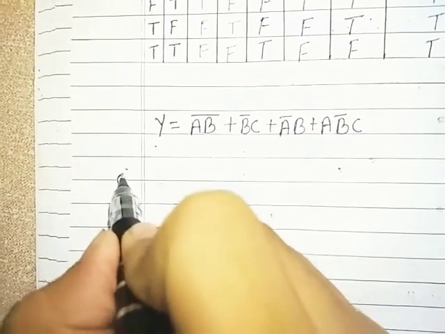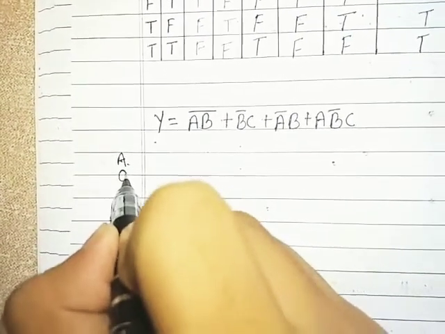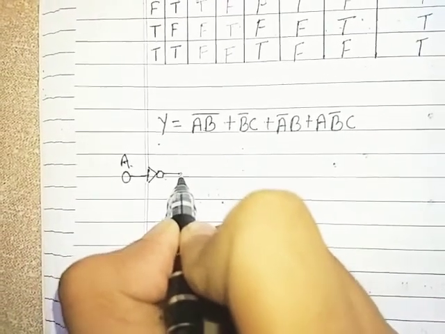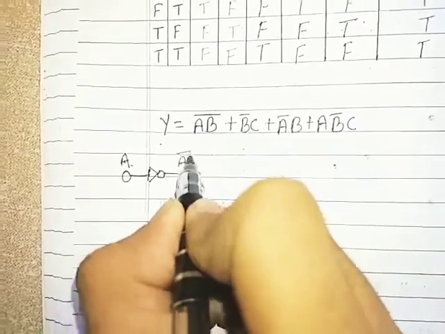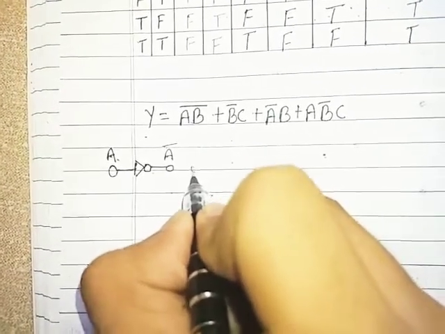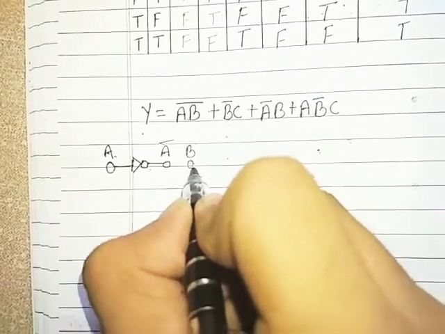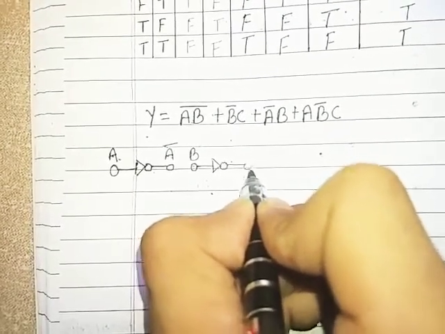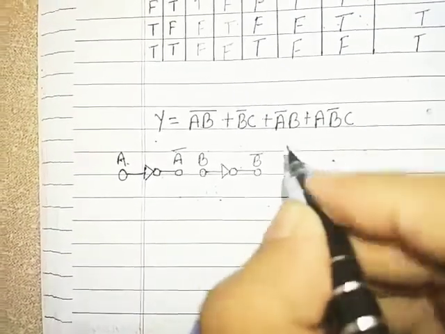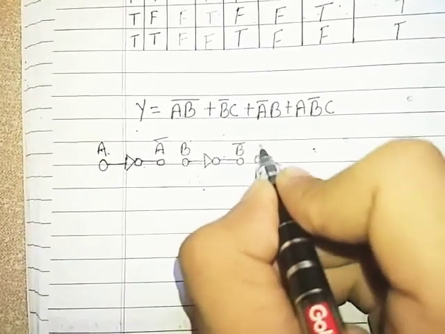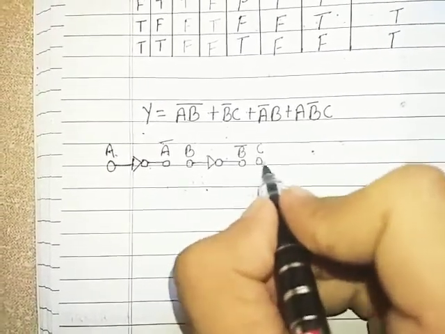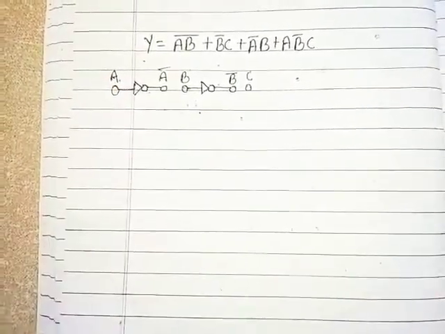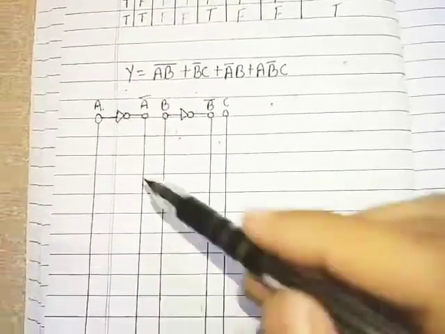Here is terminal A, passes through NOT gate, will give me A bar. Then terminal B passes through NOT gate, will give me B bar, and terminal C. As we don't require C bar, we will not pass C through a NOT gate. Then we will draw the input terminal lines. So here we go. Here are the input lines.